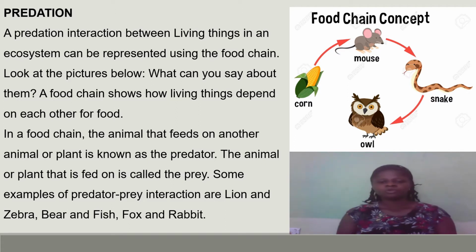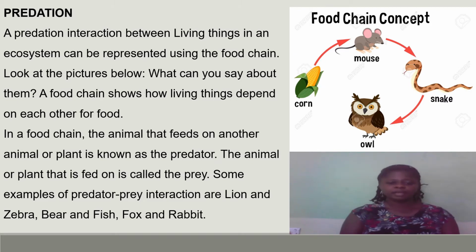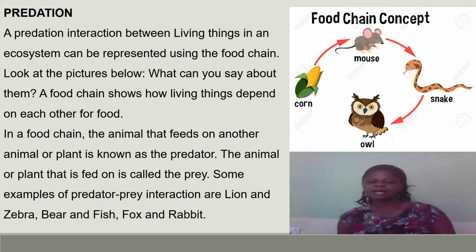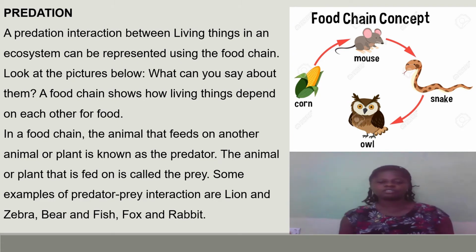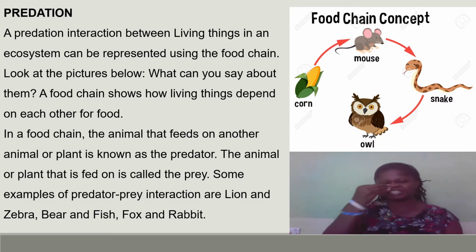Some examples of predator-prey interaction are a lion and a zebra, a bear and fish, a fox and a rabbit. In the lion and the zebra, the lion is the predator, the zebra is the prey. In a bear and a fish, the bear is the predator, the fish is the prey. Fox and rabbit, rabbit is the prey, fox is the what? The predator.